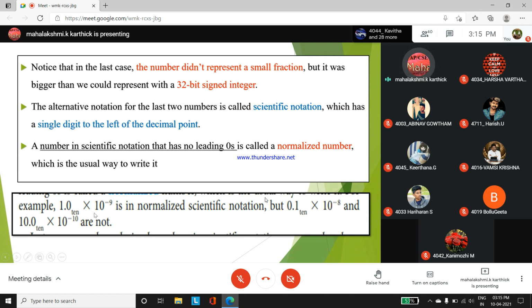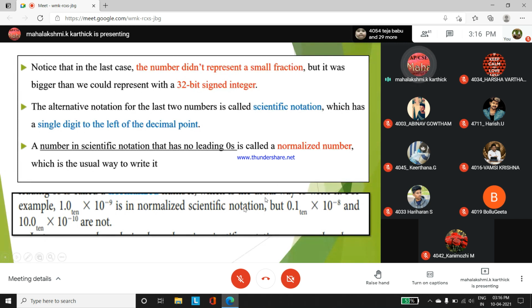1.0 into 10 to the power minus 9 is a decimal number where before the decimal point there is only one digit, a single digit to the left of the decimal point, into 10 to the power minus 9. This is no issue. When you see this type of values, then we say it is in the normalized scientific notation.